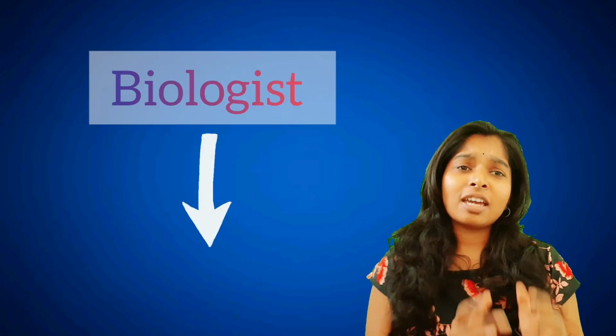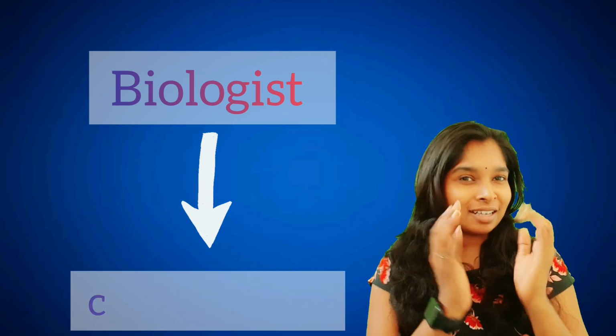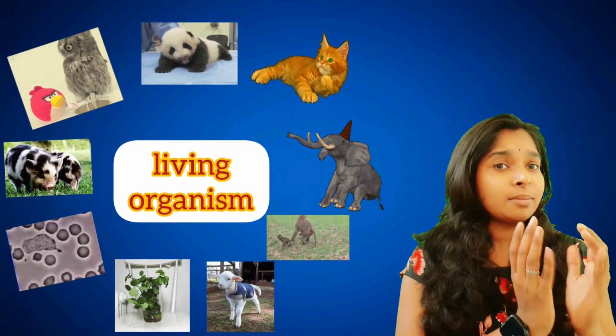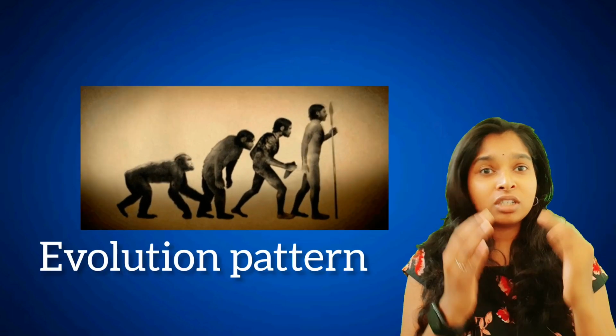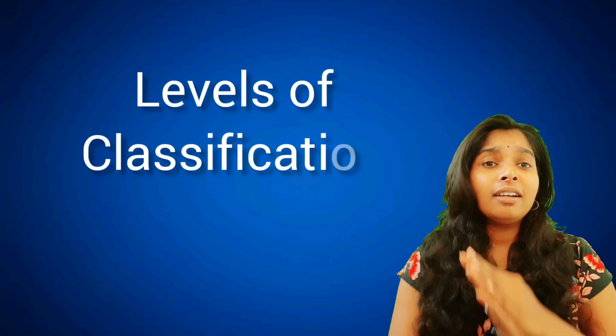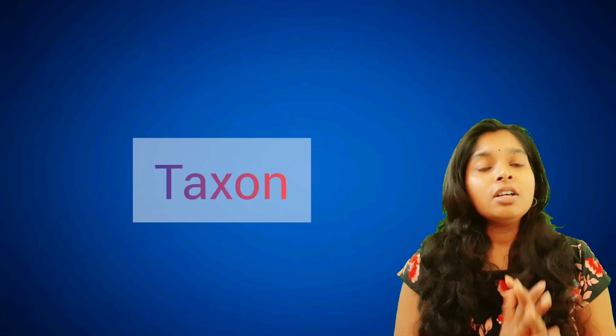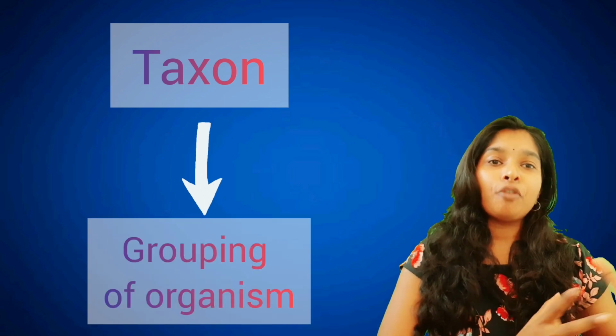So biologists came up with a new concept, that is classification. Classification is a scientific way of grouping living organisms. In order to understand the evolutionary pattern of organisms and to study them, classification helps a lot. There are levels of classification. We call these levels a taxon. Taxon is a Greek word. It means grouping of organisms, nothing but classification.